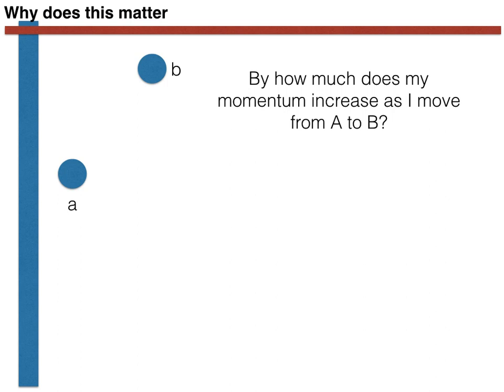For example, we could move along this path shown here, and the total change in momentum as we travel along this path would be given by delta A→B of P. Alternatively, we could move along the path as shown here, which would give rise to a total change in momentum of delta A→B of P prime, because this may well be different from the change in momentum that we had when we travelled along the previous path.